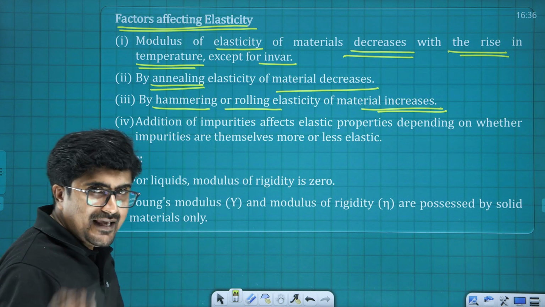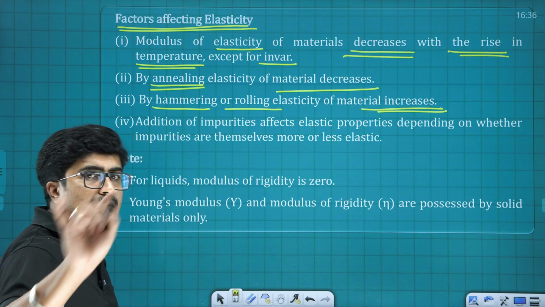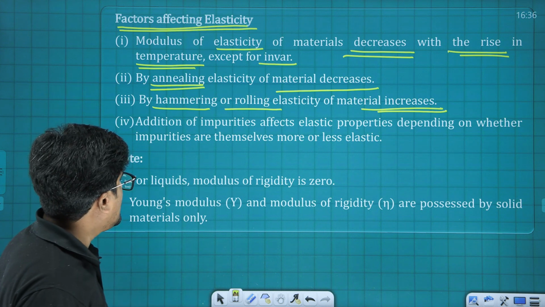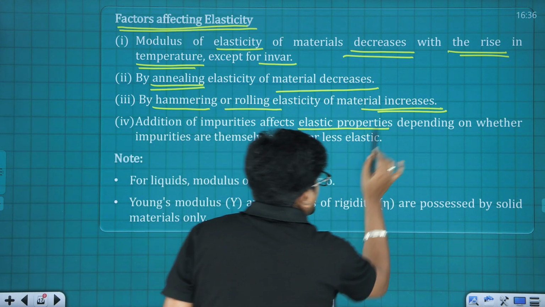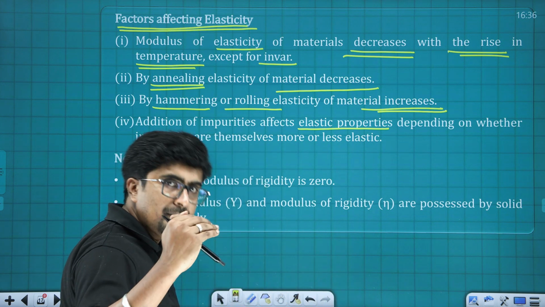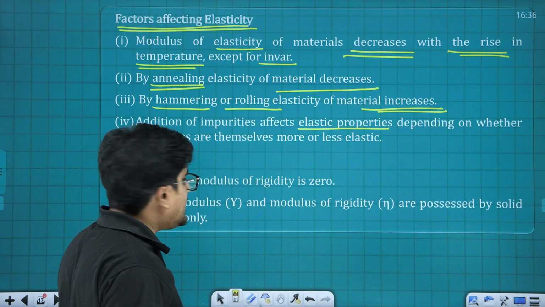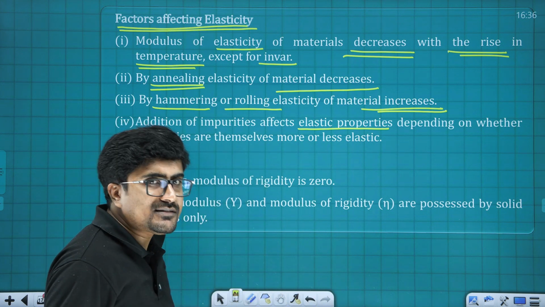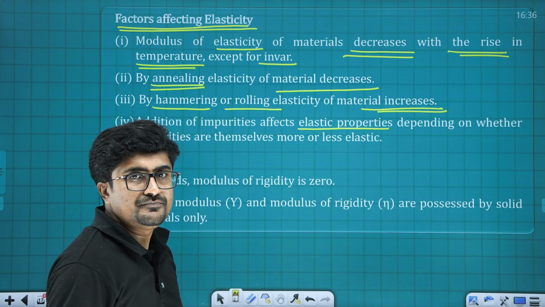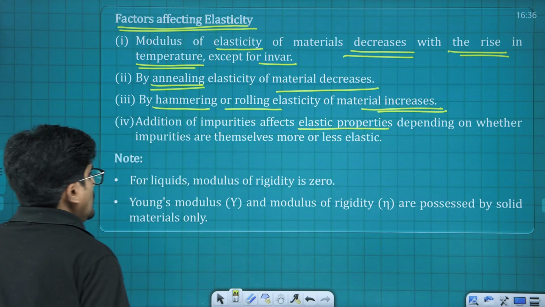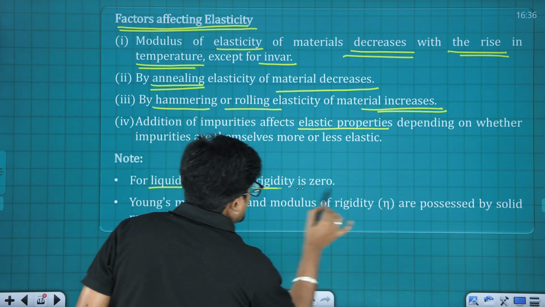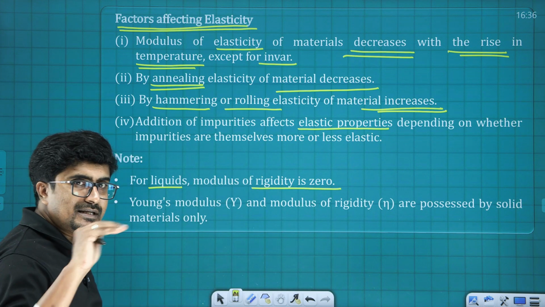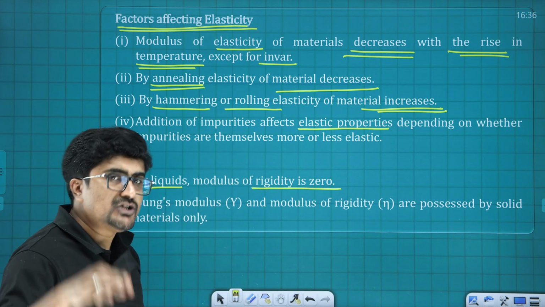Now, adding impurities. There the case depends on what type of impurities we are adding. If the impurities being added have elastic properties, definitely the elasticity will go up. And if the impurities being added have less elastic property, it will come down. Now for liquids, the modulus of rigidity is what? Zero, because it cannot withstand shear force.